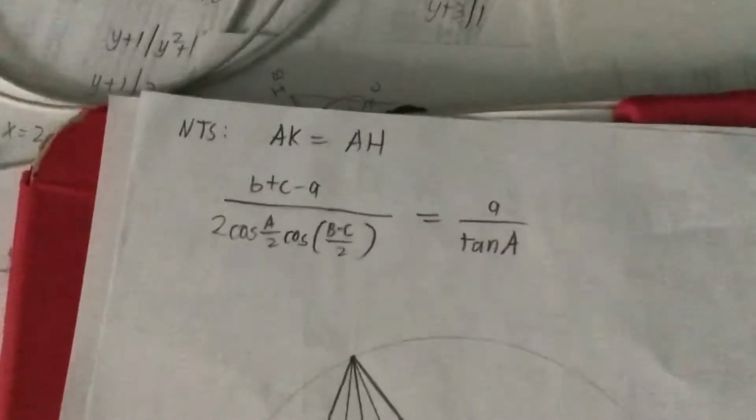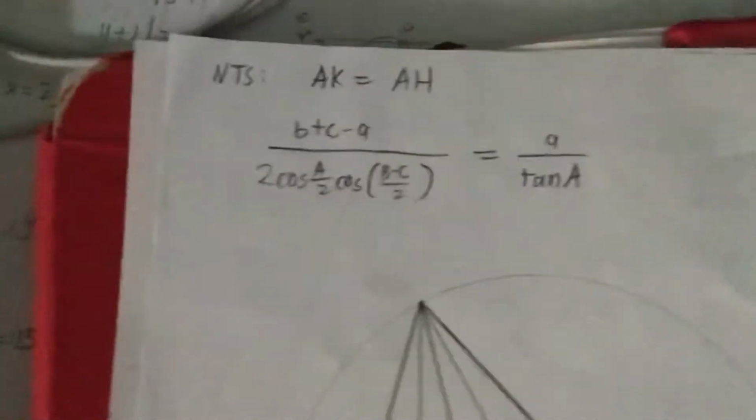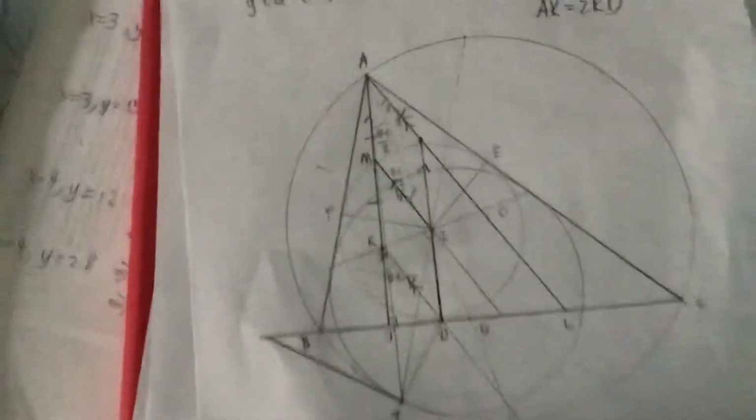But this is why I wanted to show AK equals AH, so that K and H become the same point, but no, it was too ugly. So I abandoned trig bash. And then, after looking at the diagram for a while, I started thinking maybe I have to add something else.